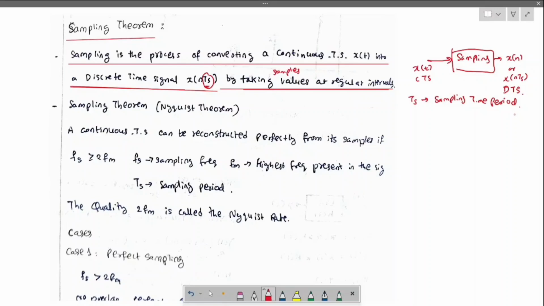Now let us move into the sampling theorem. The sampling theorem is also known as the Nyquist theorem.